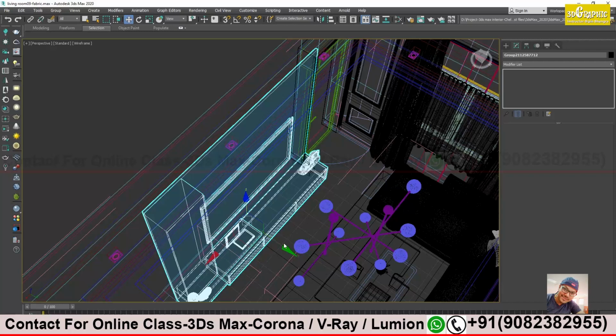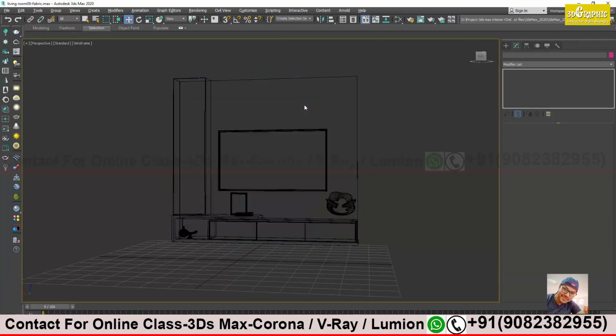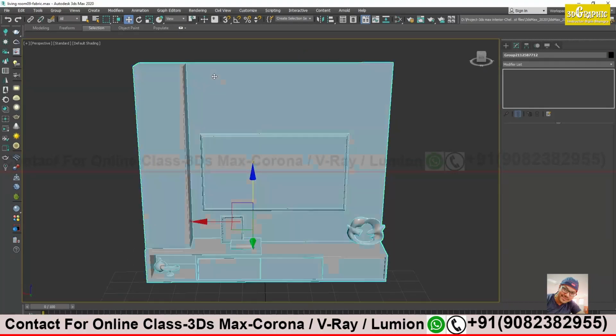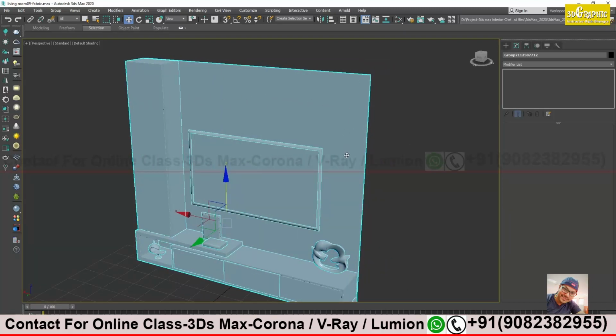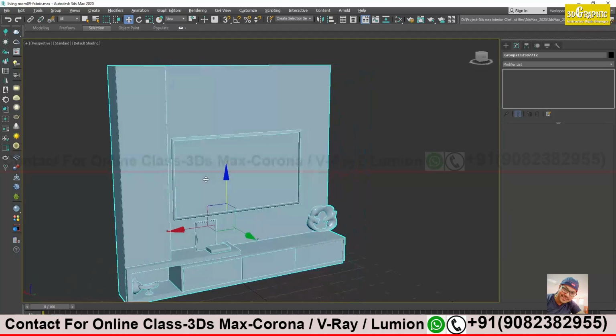Group close. Here it's a tile effect. If you see the image, this one has a tile effect. I have already applied that on my machine, sir. Yes, simple tile effect you have to apply over here.